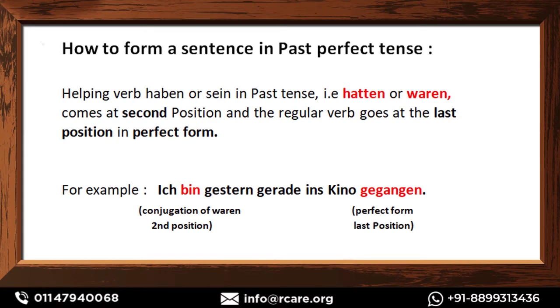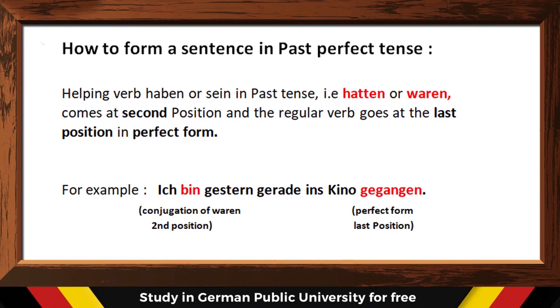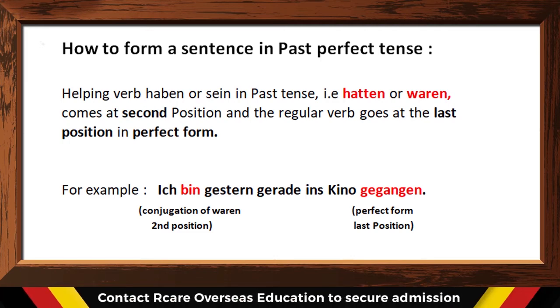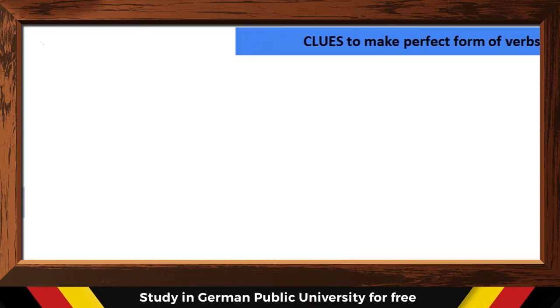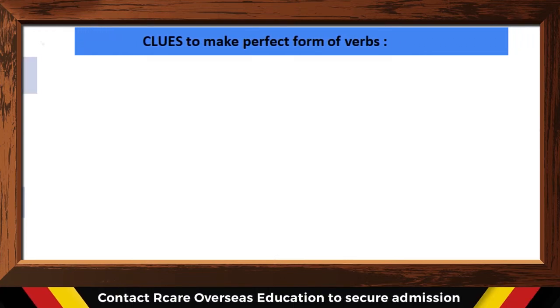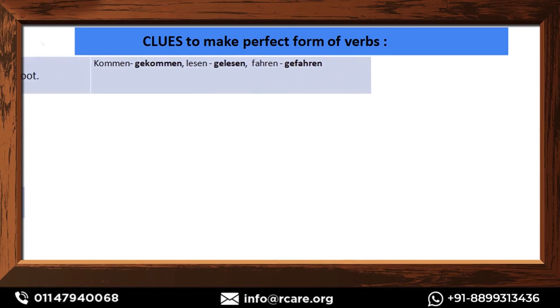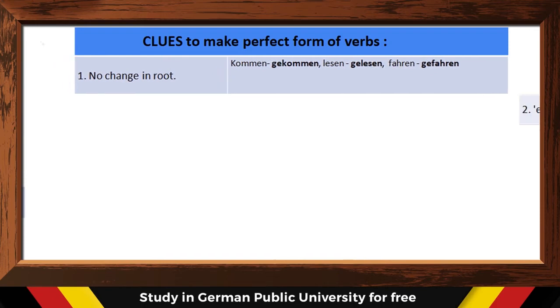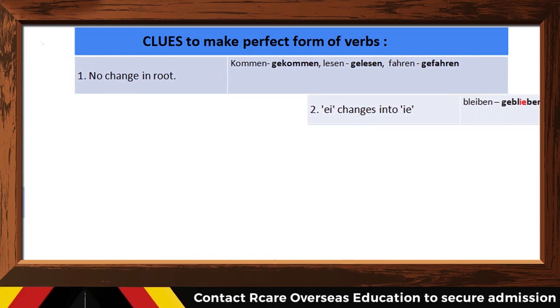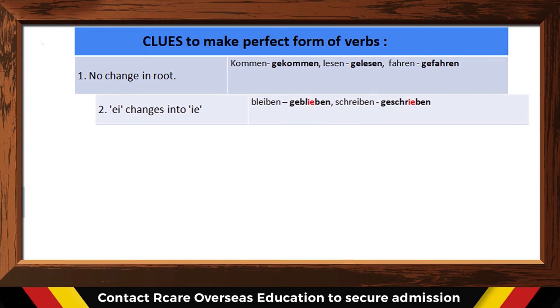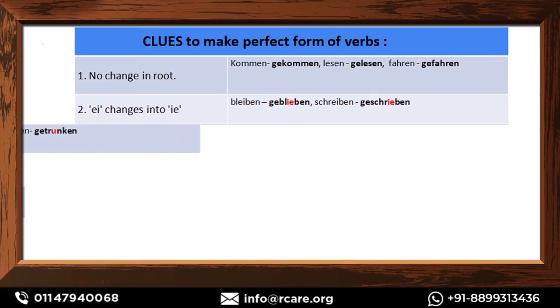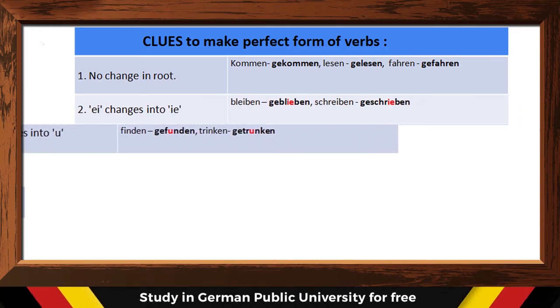But before we go to those examples, let's revise again the rules to make perfect form that we have learned already in A1. As you can see in the table, there are five different ways of converting regular verbs into perfect forms, and then there is a sixth way, that is the exceptions. If you haven't learned it, please go to our A1 video again, go through it thoroughly and then come back to this video. The first way is where there is no change in the root.